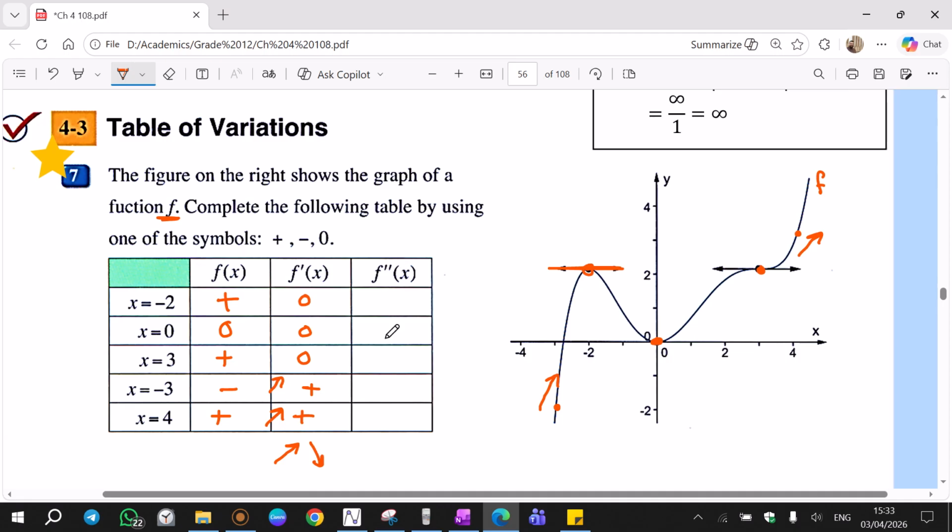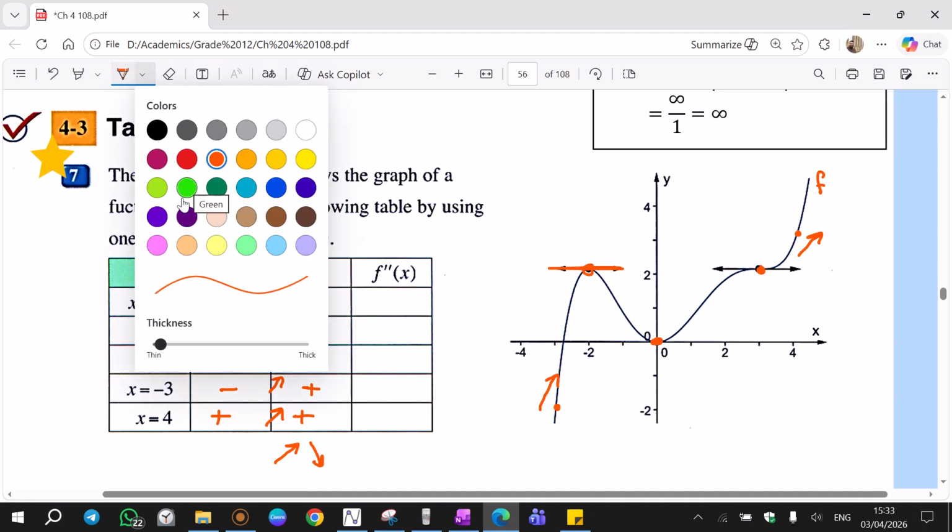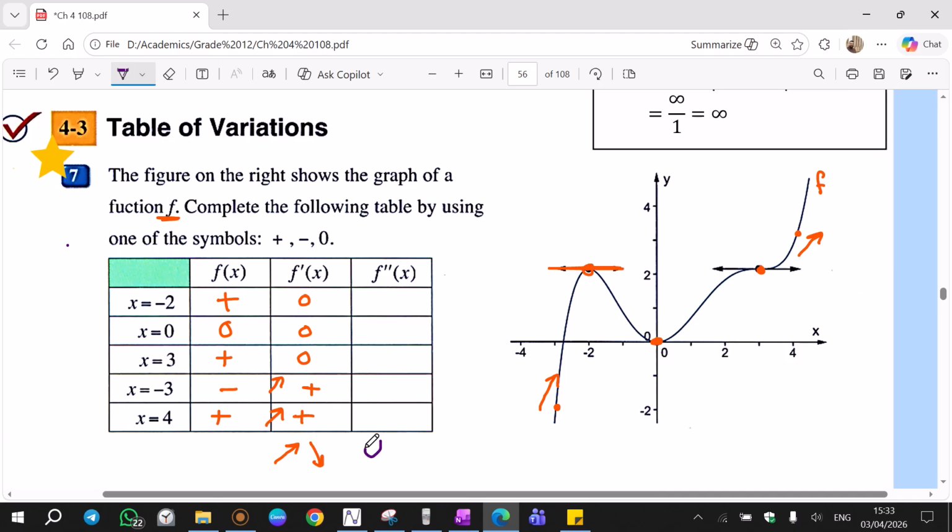Double prime. We can make decision about double prime by looking at concave, convex. Concave will be positive, convex will be negative, and inflection between them will be 0. F double prime of -2: -2 is in a region that is convex. Convex is negative. 0: 0 is in a region that is concave, and concave is positive. 3: 3 is point of inflection.